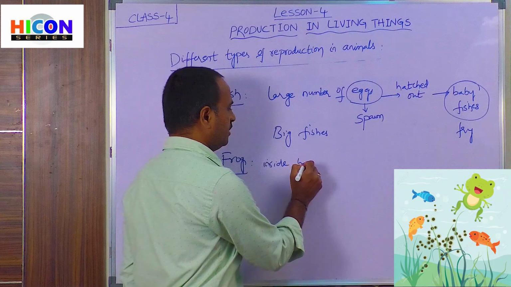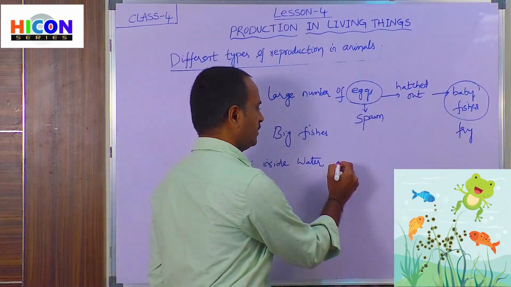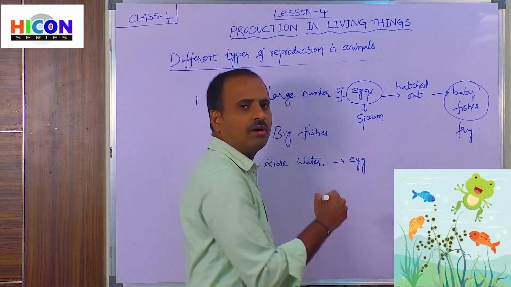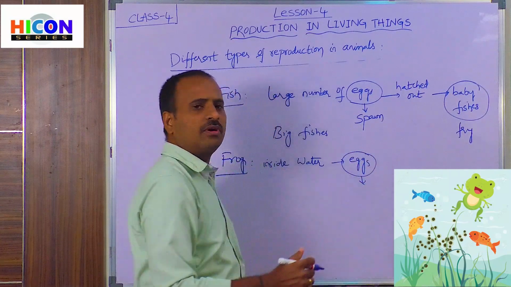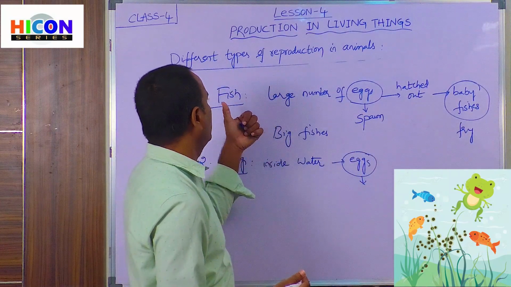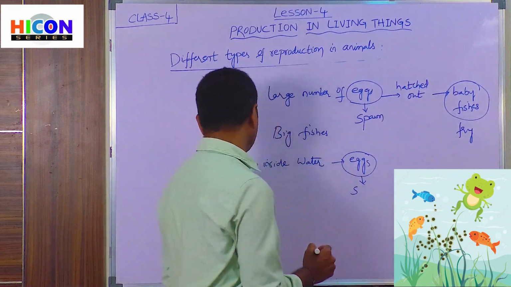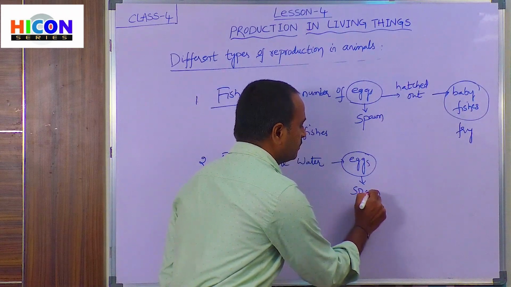The eggs of the frog are also called spawn, just like the eggs of the fish.